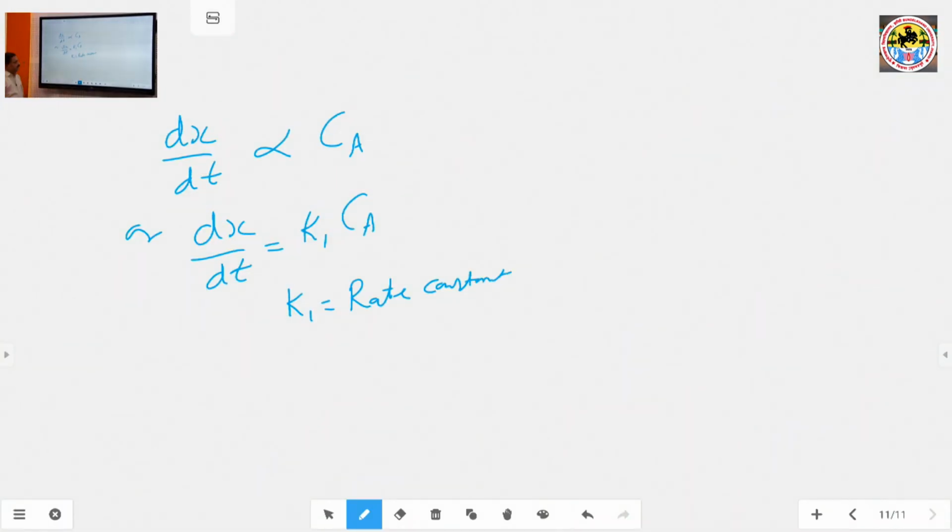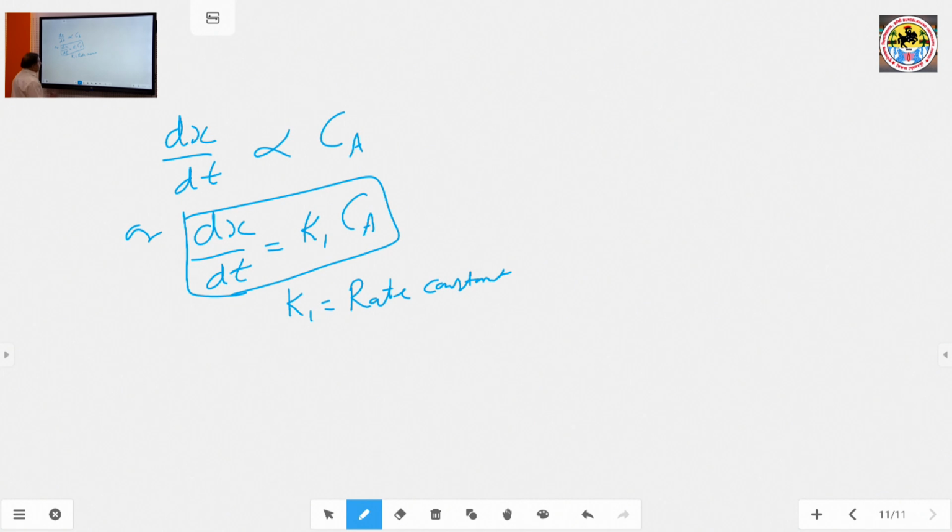This is the mathematical representation of first order reactions. Here dx upon dt is the rate of reaction and k1 is the rate constant. In Ca, C means concentration and A means reactant, so Ca represents the concentration of reactant A.